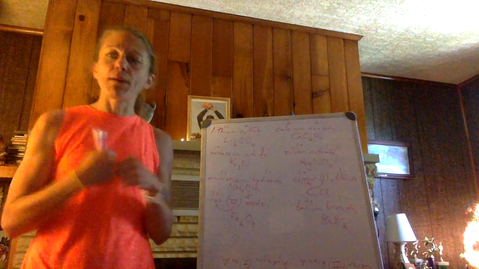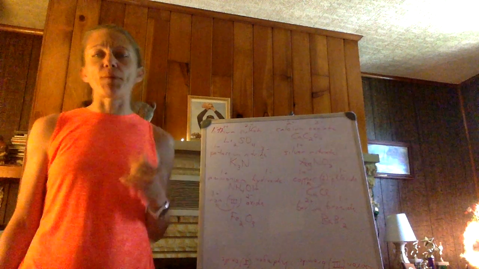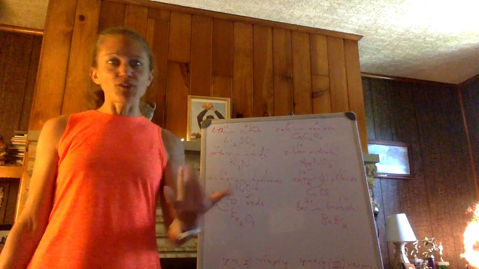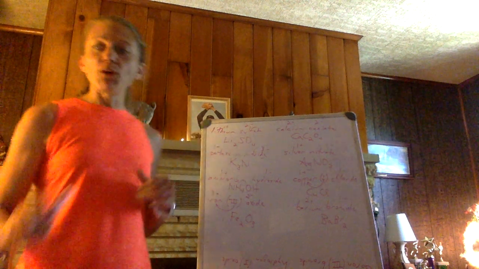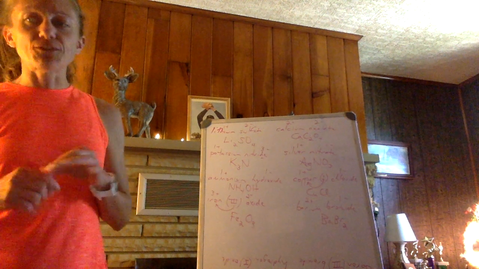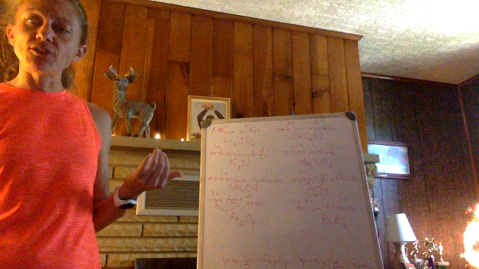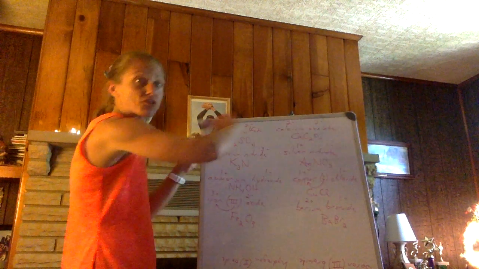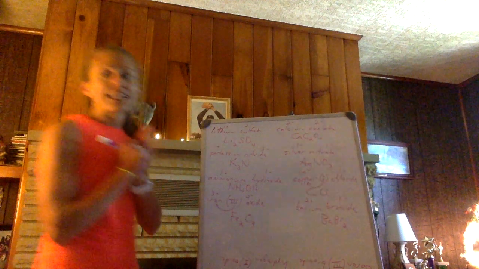Molecular nomenclature, remember, a binary molecular compound contains two nonmetals. Which one do I list first? The first one I see, the one farther to the left. If I tell you two are in the compound, the one farther to the left. I guess that's where I'm saying I see it first. You read left to right.